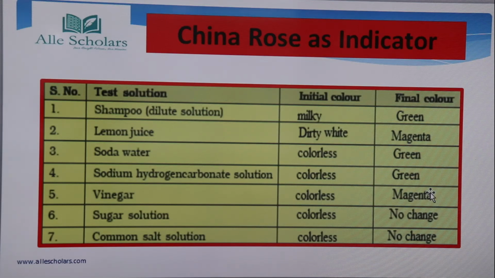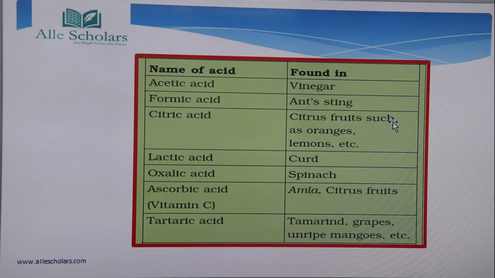So we have seen here 3 types of natural indicators and we have discussed in detail turmeric, litmus and China rose, and we have seen how there is a change in color and sometimes there is no change in color, which means a neutral solution. Next we shall be seeing some of the acids which are found in particular items. Vinegar is very common.